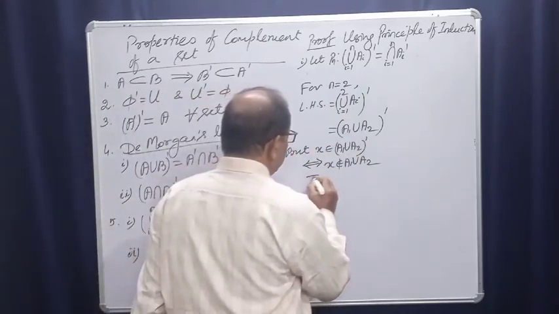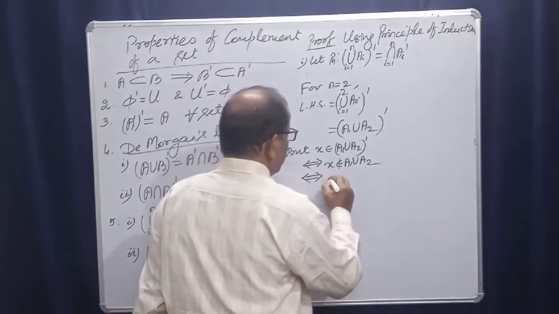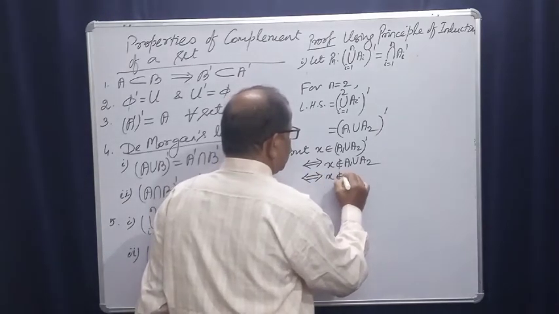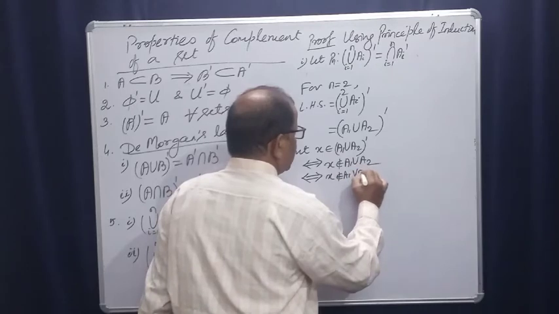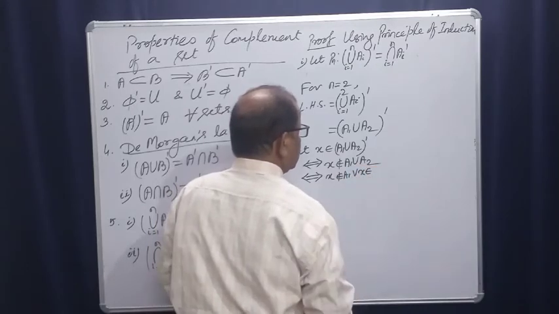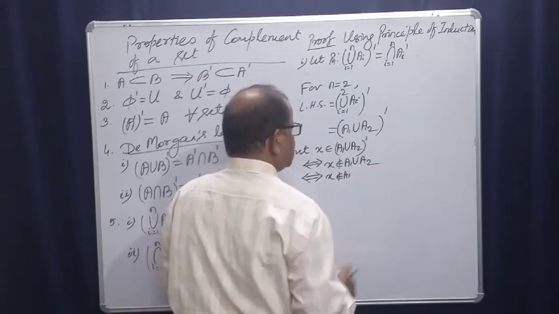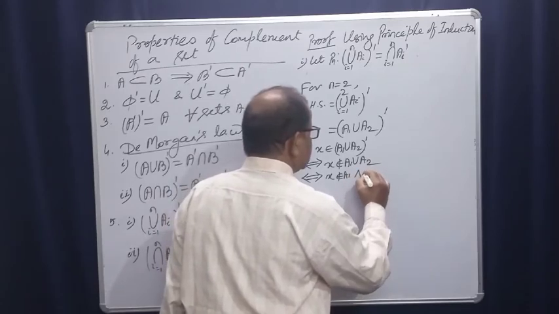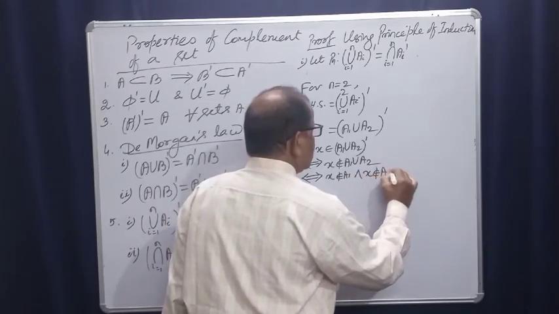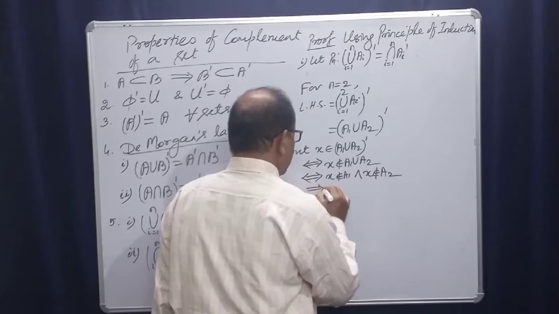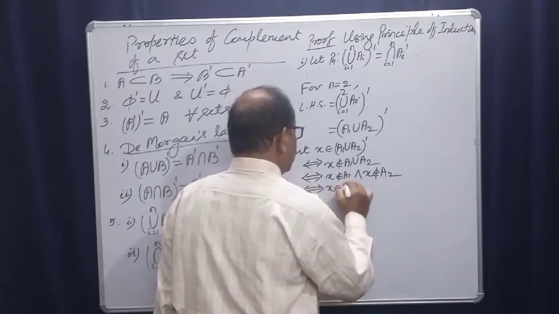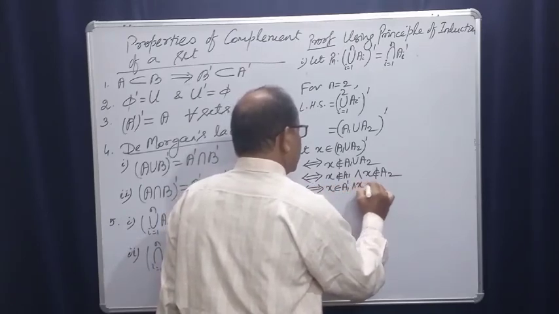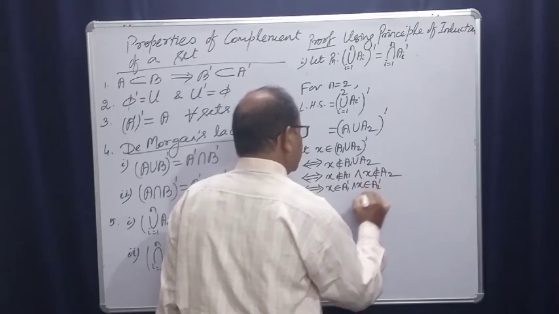This implies and is implied by x does not belong to A1 and x does not belong to A2. This implies x belongs to A1 complement and x belongs to A2 complement.